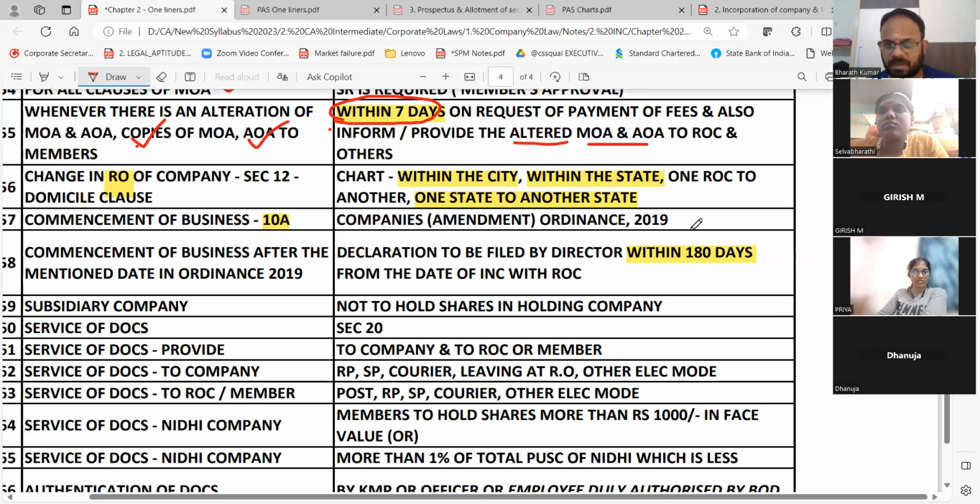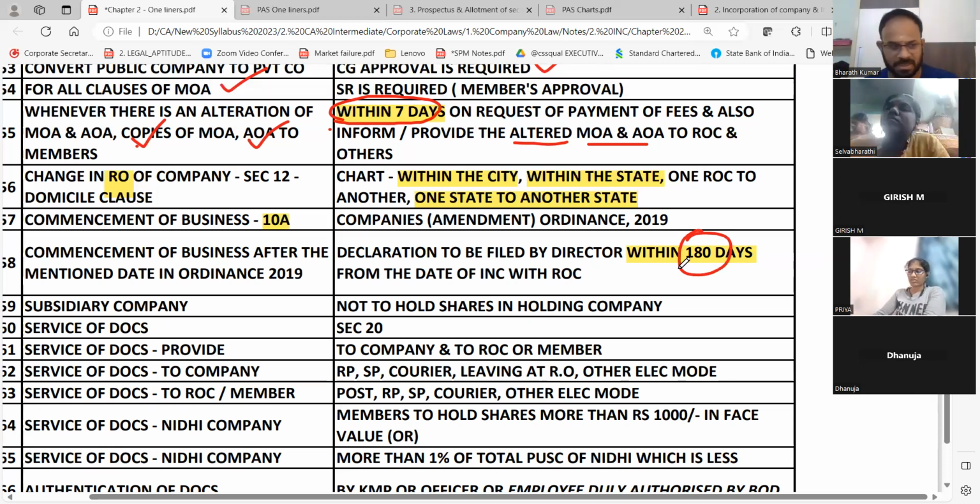All number games I am giving a round, so it should be easy to study. Do it like an order. 7 days, 9 days, 11 days, we would have told in different places. Similarly, write the forms also. INC 32, 33, 34, 8, 9, 10, 11, all that we told. Correct, 23, 27, all that you write in an order. Or if you go to MCA, Ministry of Corporate Affairs, the full form list will come. In that you select what is based on your CA material or CS material. That is enough, you can study and glance.